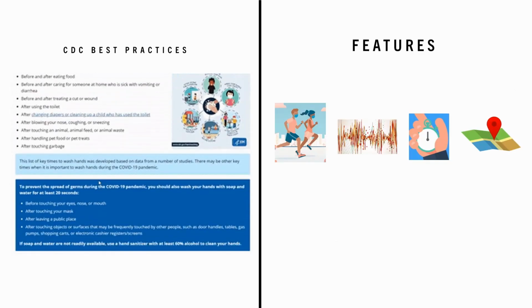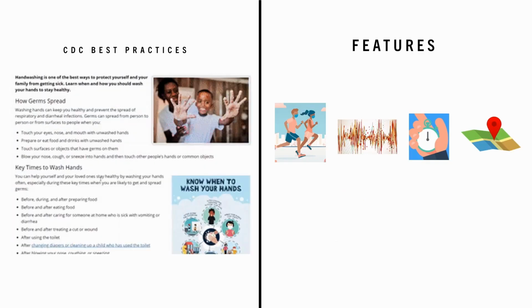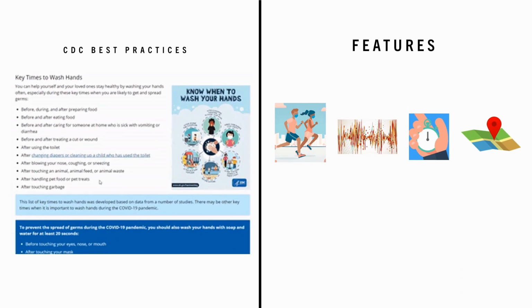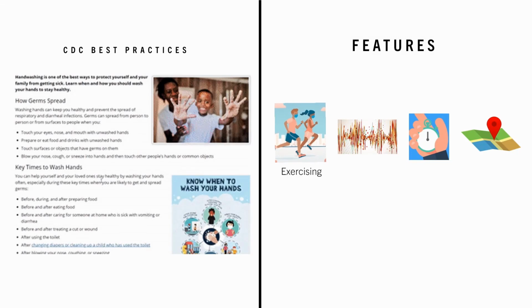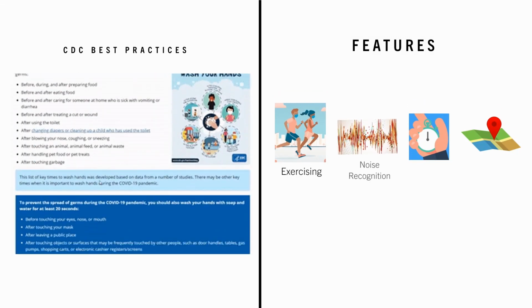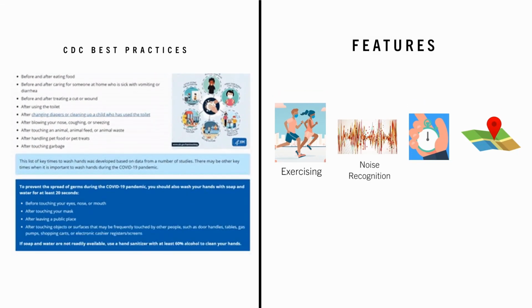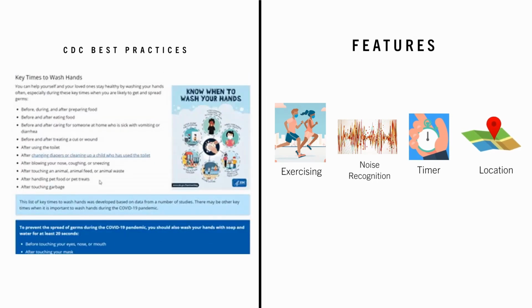While reading the CDC's best practices for when to wash your hands and how long to wash your hands, we came up with these features to develop to accomplish those best practices: exercising using EKG readings, noise recognition using microphone sensor readings, timer using a timer method, and location using GPS. When any of these events are triggered, a button to start washing for 20 seconds will appear.